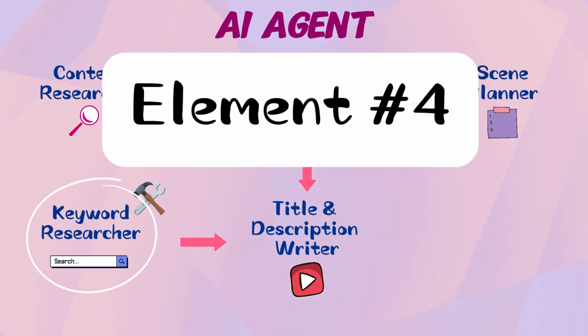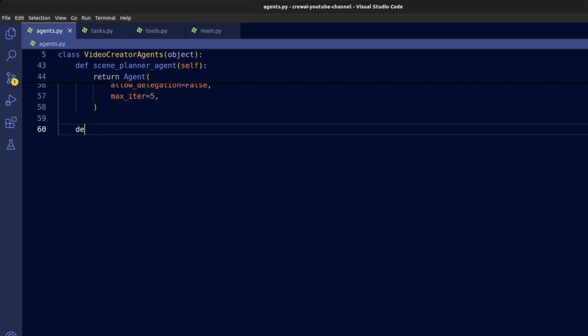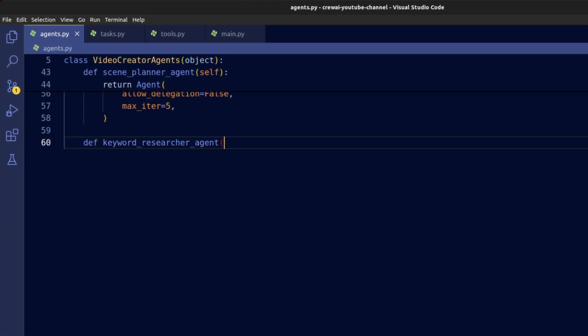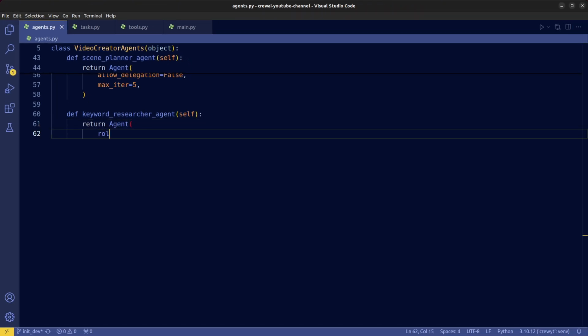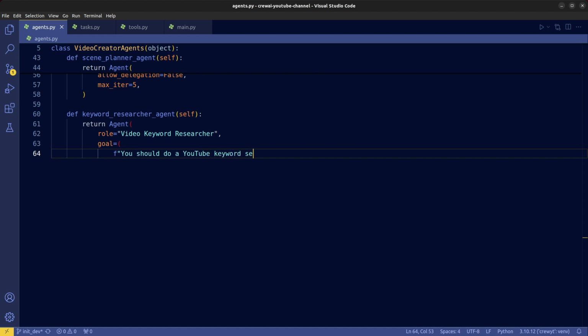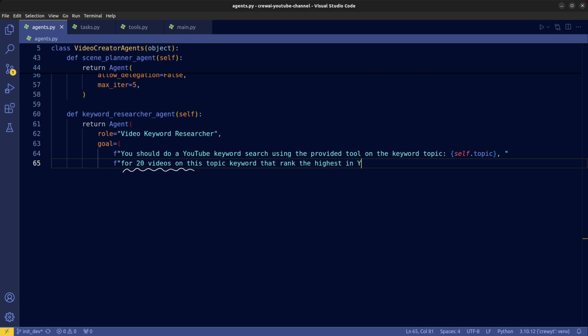Next up, we introduce our keyword research agent. The role is of course video keyword researcher, and the goal is to do a YouTube keyword search on the desired topic using a tool that we'll define later. It'll use the YouTube Data API to gather details about the top 20 ranking videos in a YouTube search for the specified topic keyword. This agent is important in optimizing our content for searchability on YouTube.